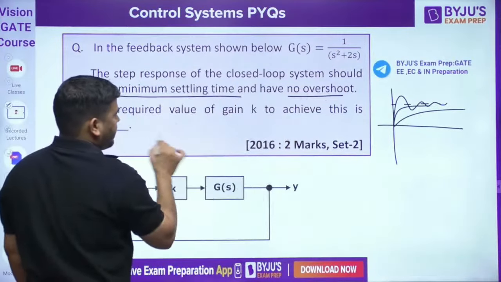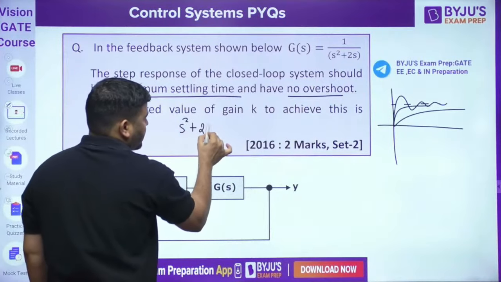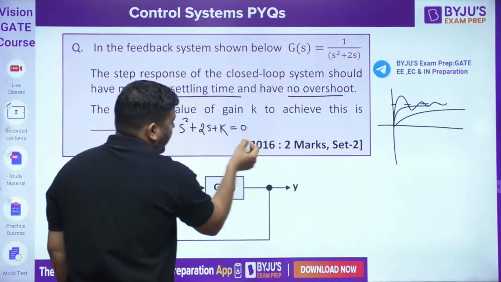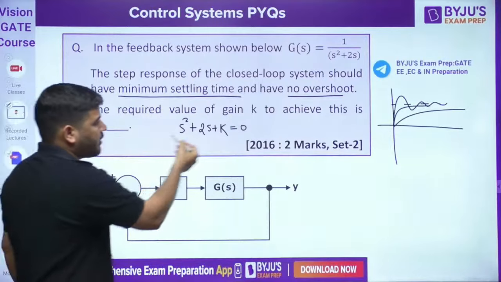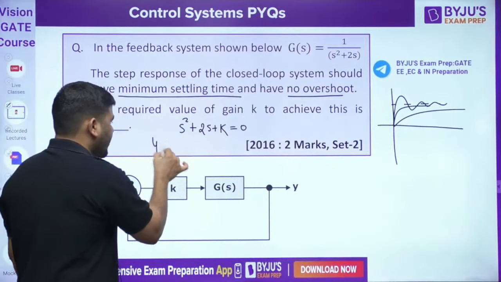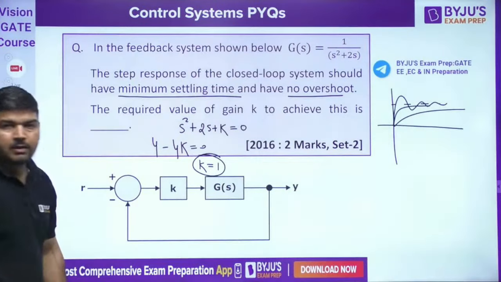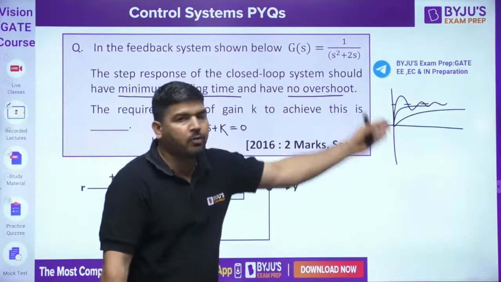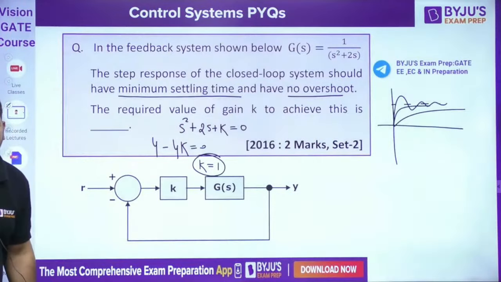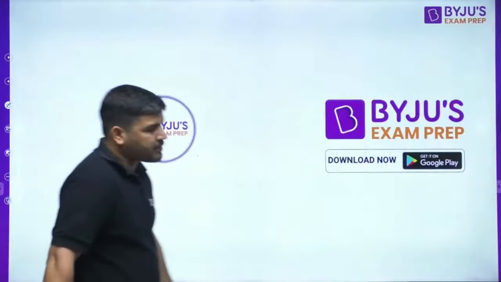Okay, so it's very simple. Let's calculate the characteristic equation. It is s square plus 2s plus K equal to 0. So for what value of K is the system critically damped? You can calculate from the discriminant, b square minus 4ac equal to 0. K has to be 1. If K is 1, the system is critically damped and you will have no overshoot and minimum settling time. It's easy peasy. Okay guys, so this was the last question.